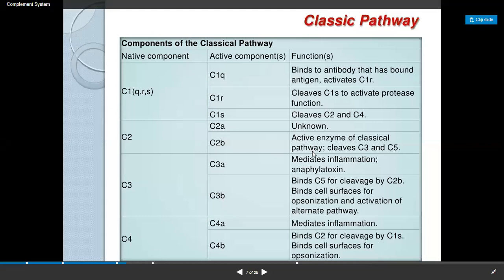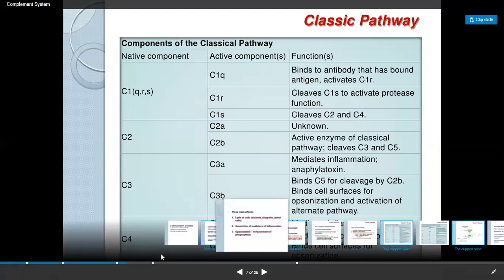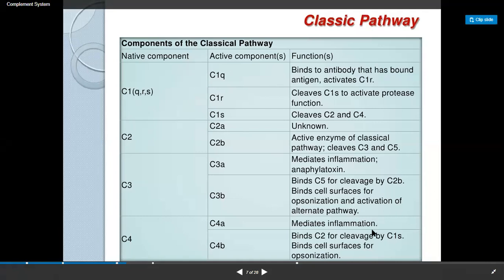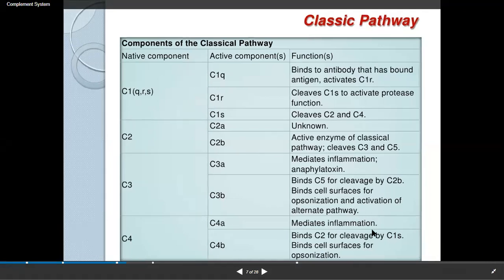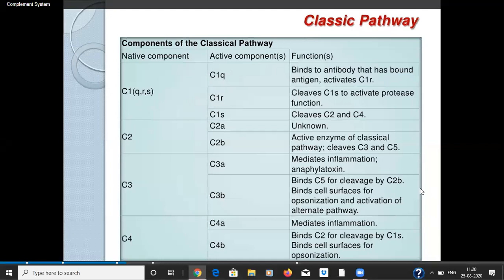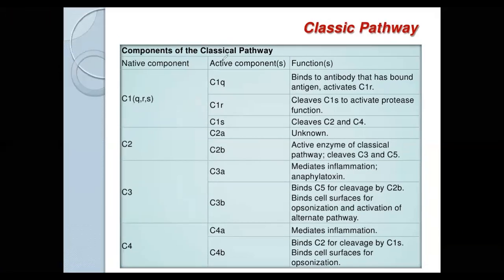This is the tabulated form of the classical pathway, and the components which come one by one. First, I will repeat it again. First, C1 will come and bind to the surface of the bacteria. I will make a diagram here.